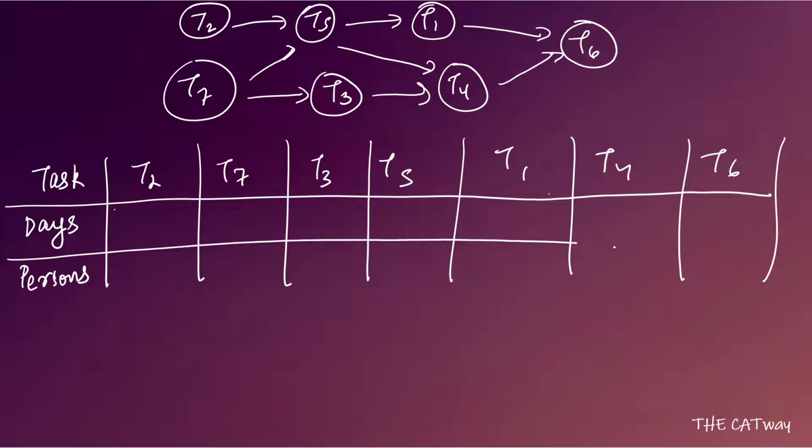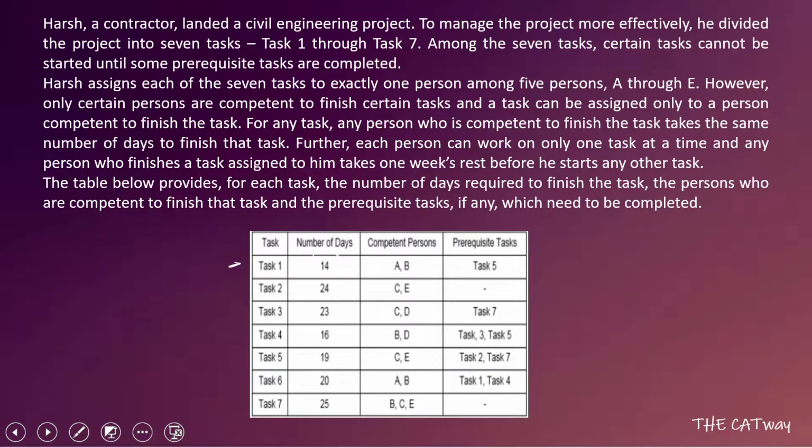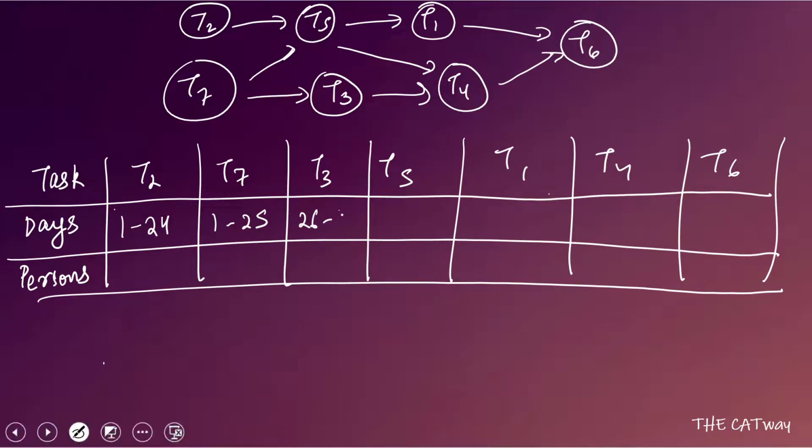So first thing first, we will count the number of days taken. T2 can be completed in days 1 to 24. T7 can be completed in days 1 to 25. After that, T3 can start. T3 will start from 26 and go on for 23 days, so it will go on up till 48. Similarly, T5 will go on from 26 to 44.